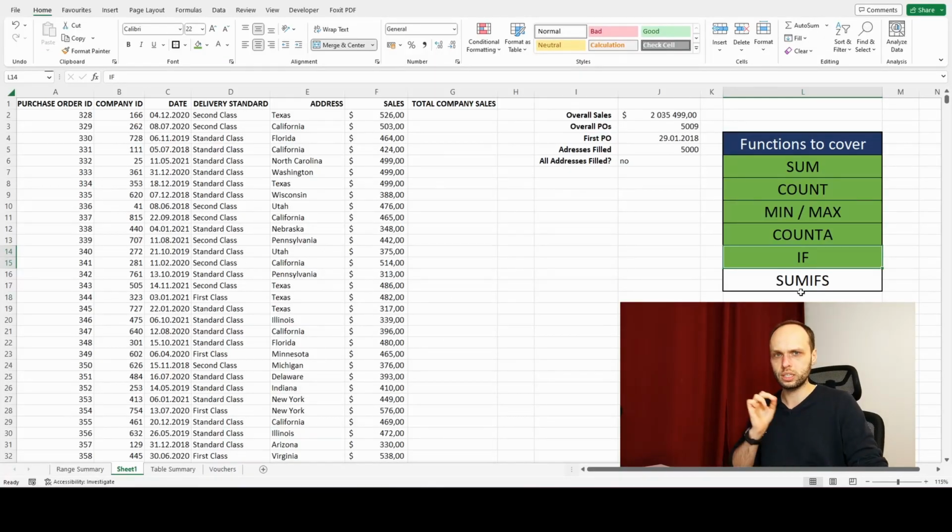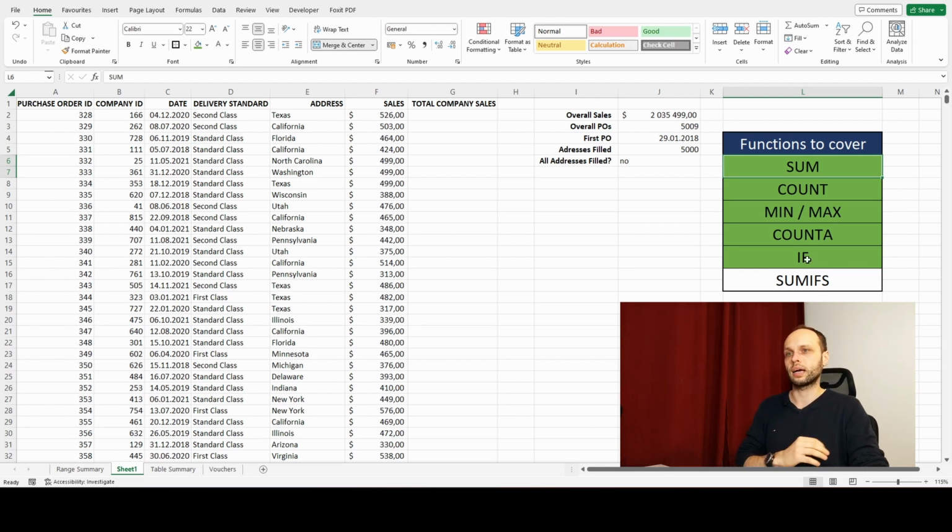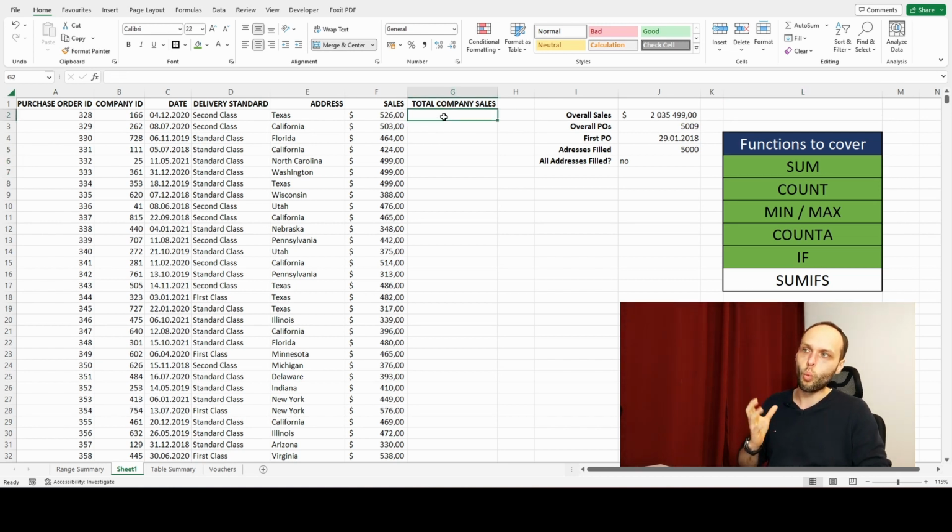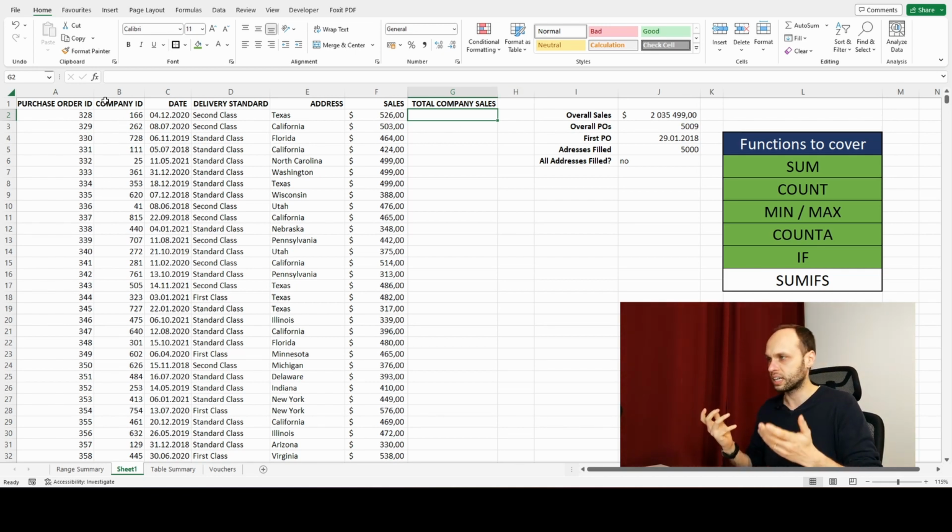We want to learn the SUMIFS function because what if we would like to join the possibilities of counting something, summing something, averaging something with a condition, so an if function. And here we're going to do exactly that. So we want to know what is the total sales that a company made. So here we have a company ID, we have different IDs, and we want to know what is the total sales that this company made. And let's find it out. How are we going to find it out? We're going to use the SUMIFS function.